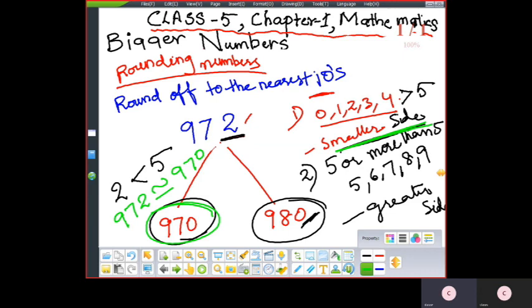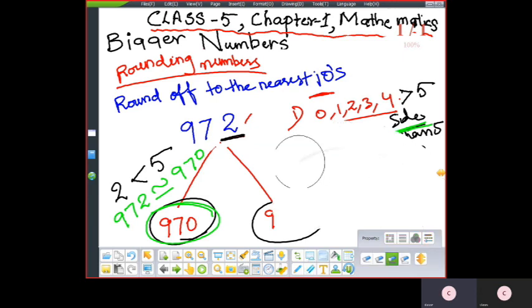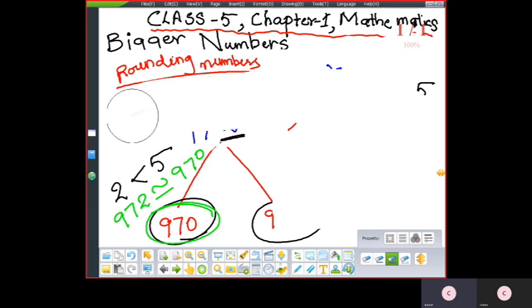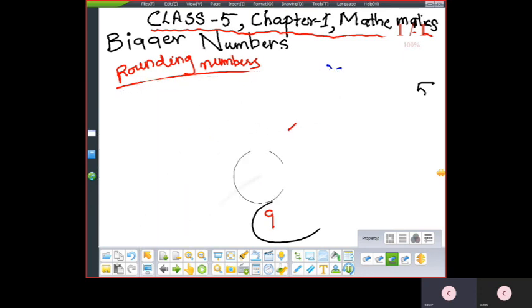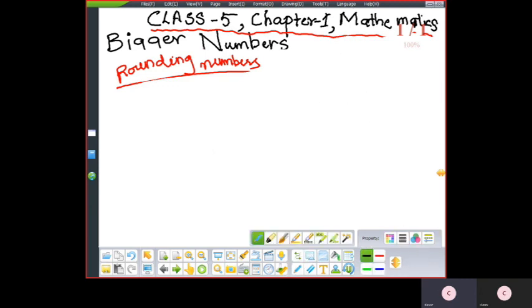So the next one is round off to the nearest hundreds. This was tens. Now the nearest hundreds, the next one. The same rules apply here.